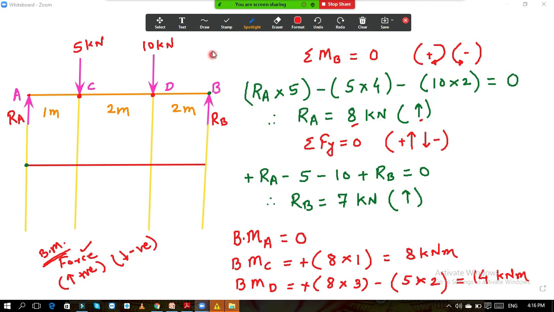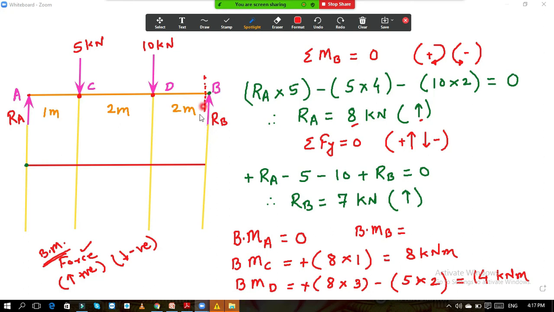And similarly now at this point B, what is the bending moment at this point B? If you take the section just at the point B, and if you take the moment of this RB about this section, then the distance is nearly equal to 0. So the moment will be 0. So bending moment at point B is 0.